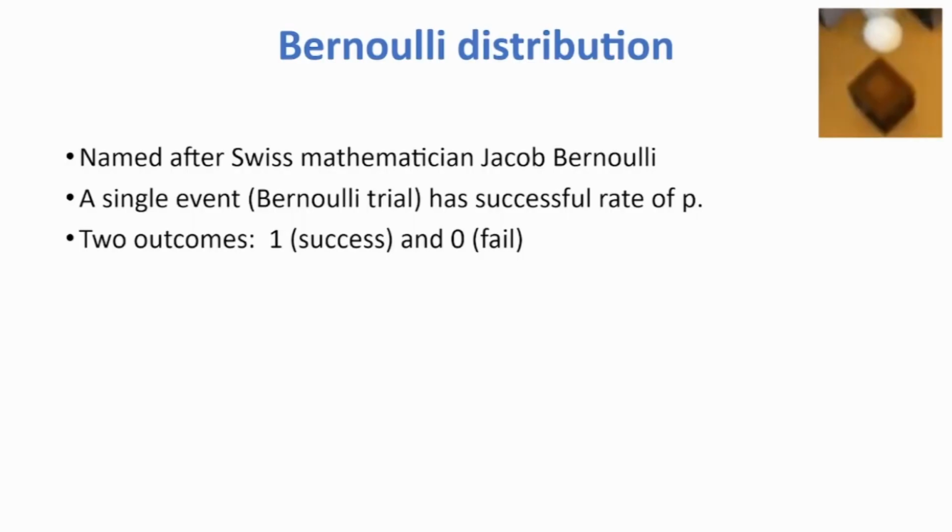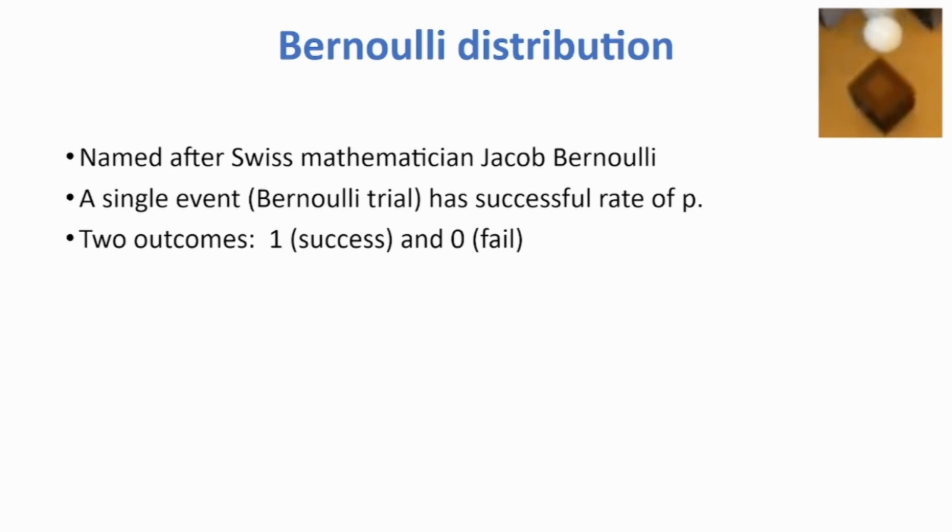For more talented people, it could be 0.8 or 0.9: 10 times they will take it and 9 times they will get 90%. So that is a simple definition of success, being a probabilistic event. A single event has a success rate of P. As I told you, it is a very simple thing. There are 2 outcomes. That's a Bernoulli event.